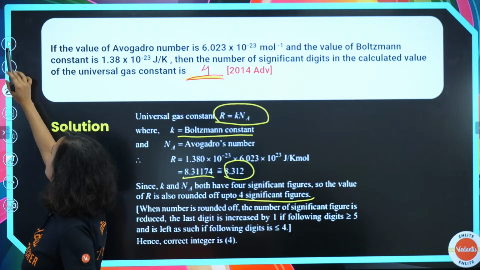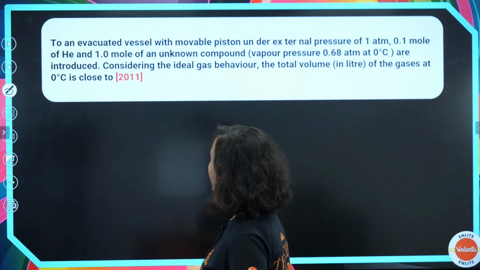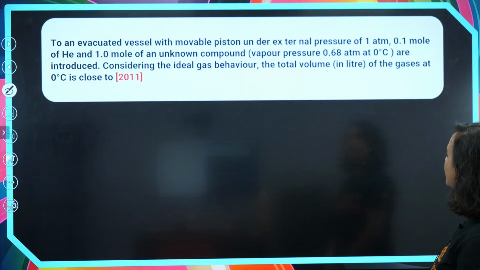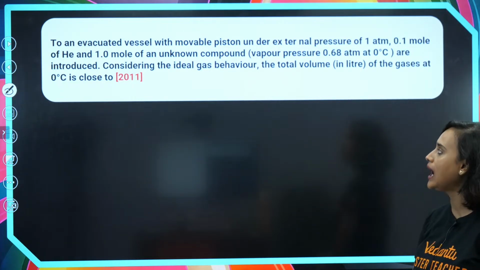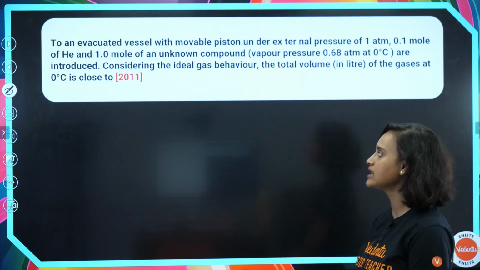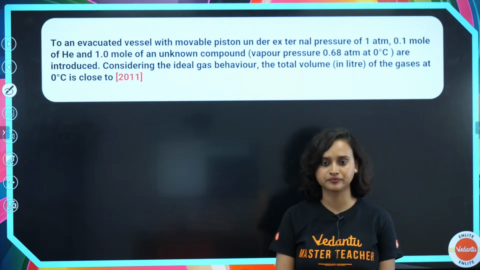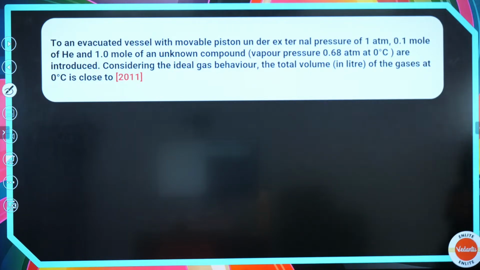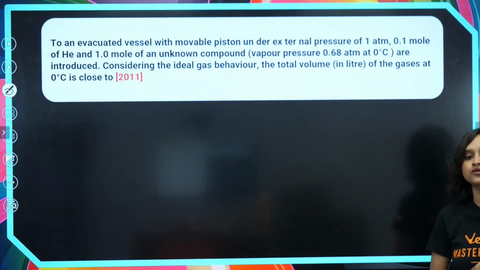Moving on. To an evacuated vessel with a movable piston under external pressure of 1 atm, 0.1 mole of helium and 1.0 mole of an unknown compound, whose vapor pressure is given, are introduced. Considering ideal gas behavior, the total volume in liters of the gases at 0 degrees Celsius is close to what? A little old question from 2011, but I believe you can do it. So once again, 2 minutes everybody. Let's try to solve it.